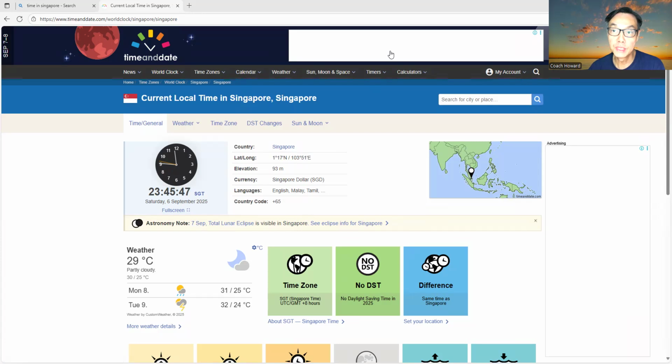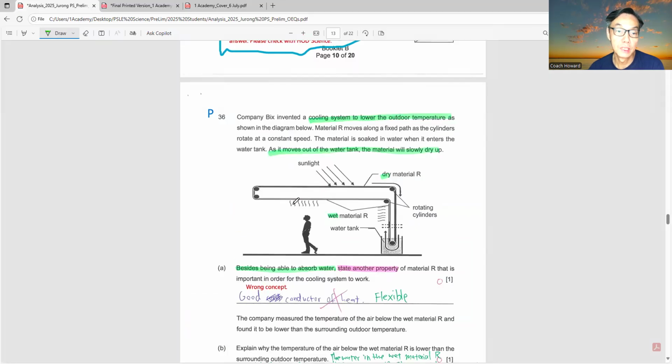And I'm still doing this analysis to help students improve in their coming examinations, to learn from their mistakes in their prelim examinations. So this is question 36 as I continue to explain. Here you can screenshot the questions to minimize the time I use to explain it.